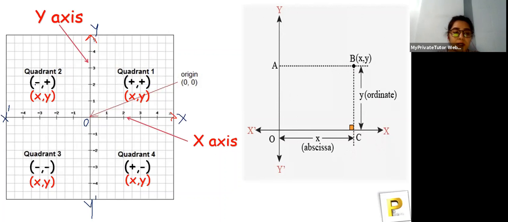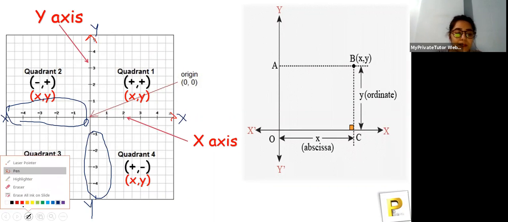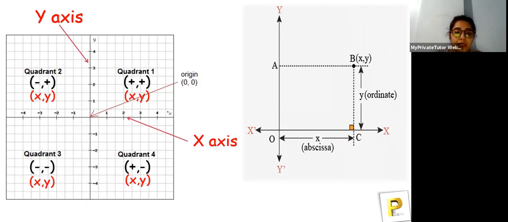Let's see the second quadrant. In the second quadrant you can see that y is positive, but x is negative. So at the x place the number will be negative, and at the y place the number will be positive. Okay, so this is the second quadrant. Now let's move towards the third quadrant. You can see that all these terms are negative and all these terms are also negative. What does that mean? That means both the coordinates will have negative terms.